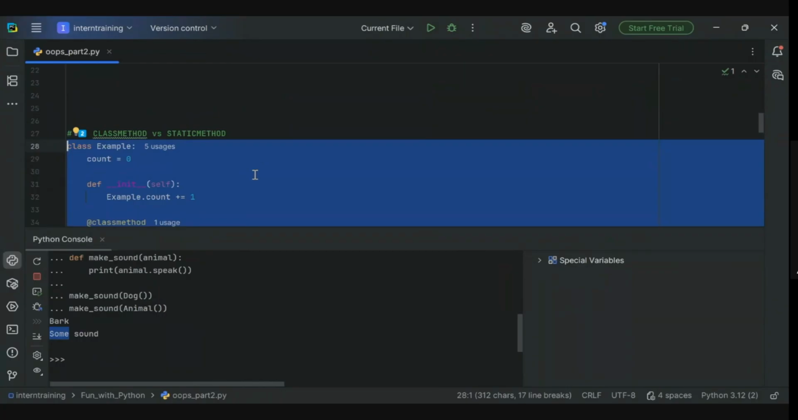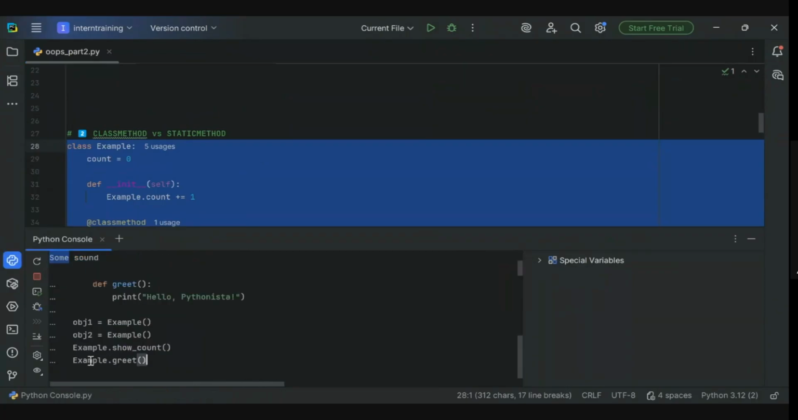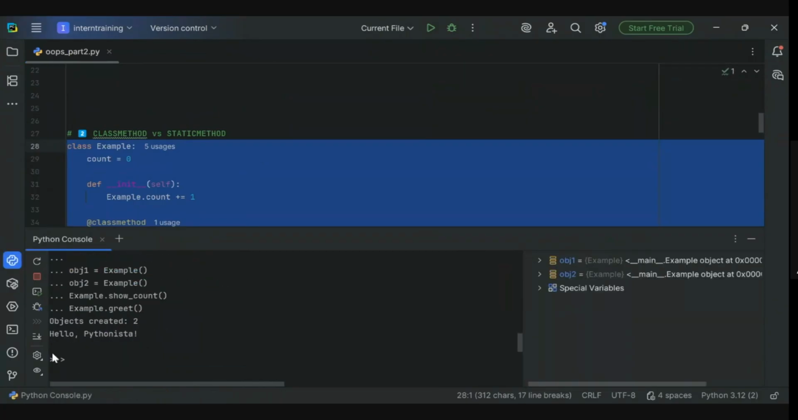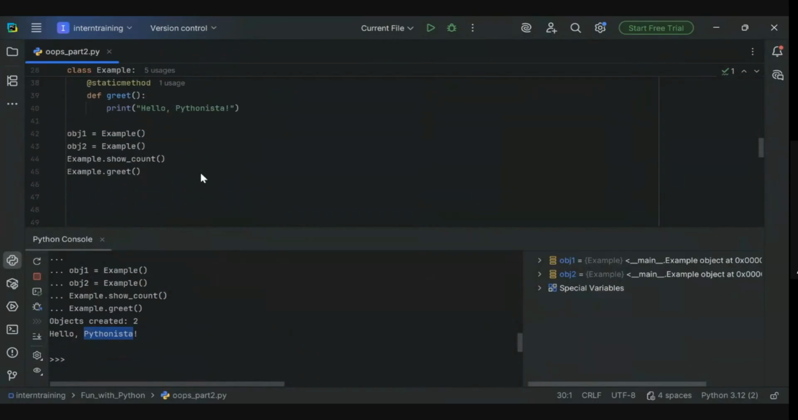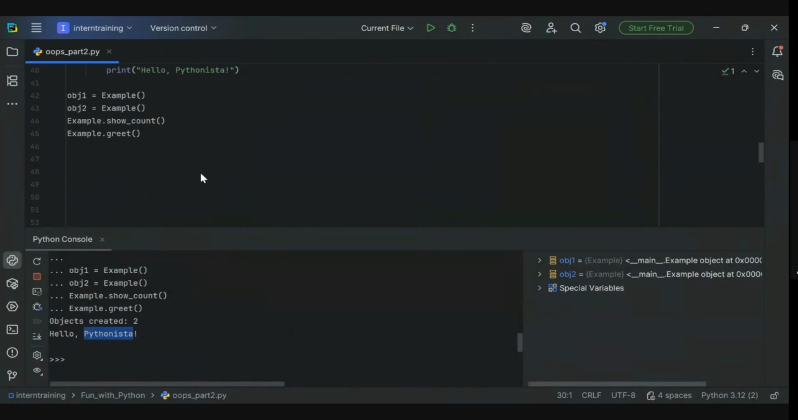So I hope that you have already done this, and now we'll quickly run. The first one is basically returning the number of objects created. So definitely we are able to access the class method. Also, the static method, as the explanation itself tells you, can be accessed without creating any object, right? So it was again something new you have learned, guys.